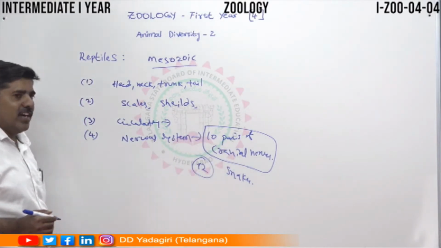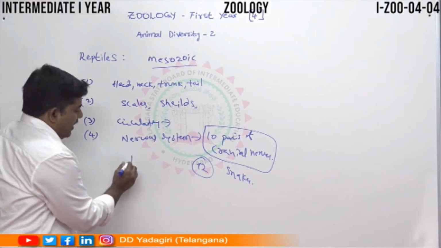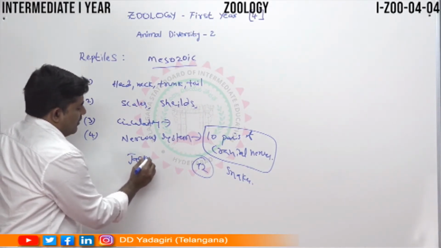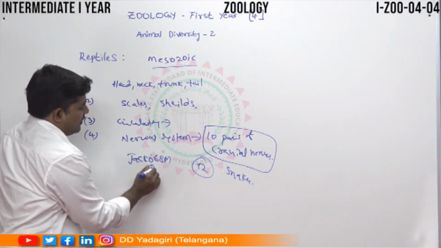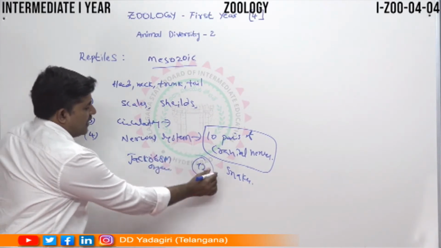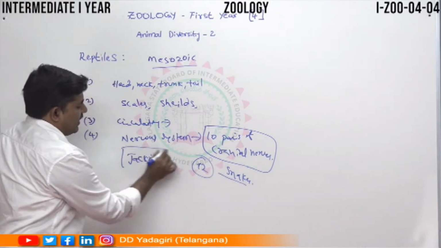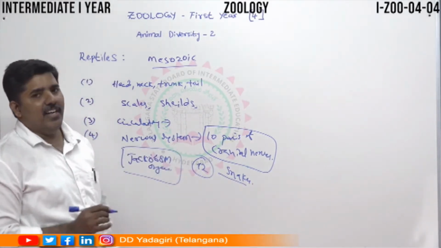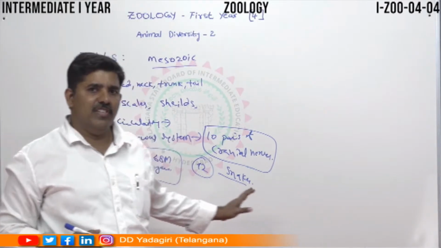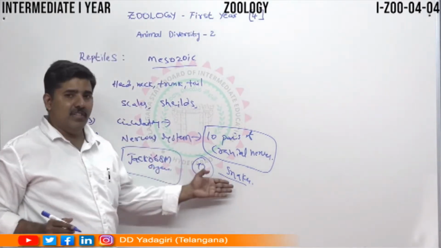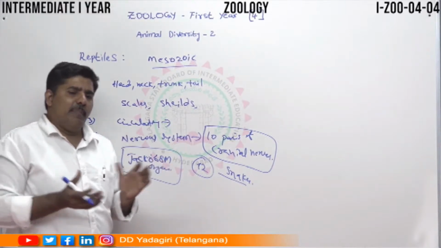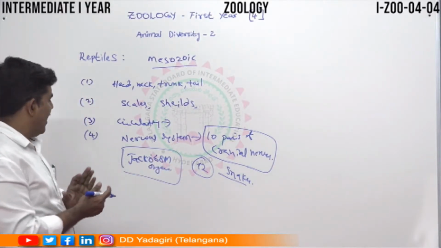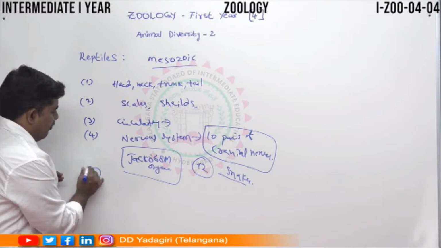And the sensory organs: Jacobson's organs are located in the snakes. This is a very important sensory organ to detect smell in snakes. So this is the special feature of the snakes, called Jacobson's organs. Then the skull is called monocondylic.